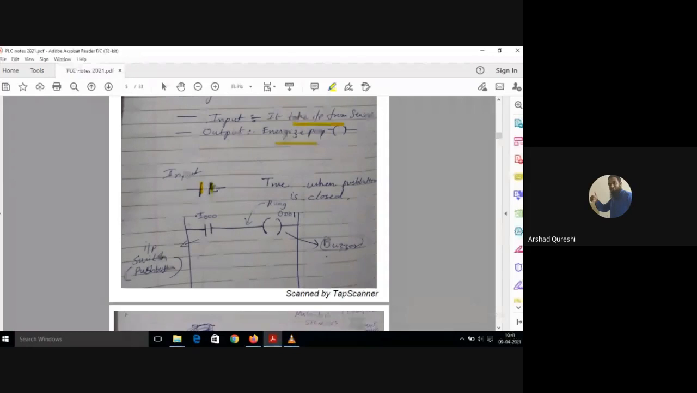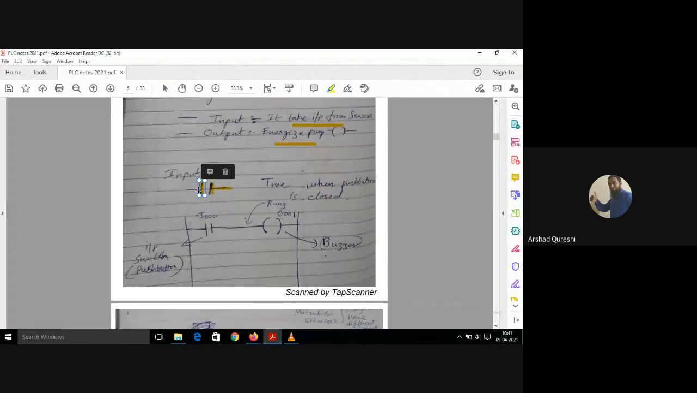Let's say it is a push button which is normally open. All of you know what a normally open push button is. You might be denoting it like this in electro-pneumatics, isn't it? Like this. All of you remember this?